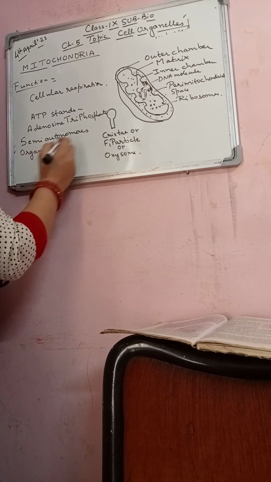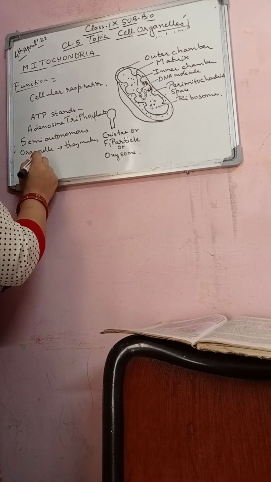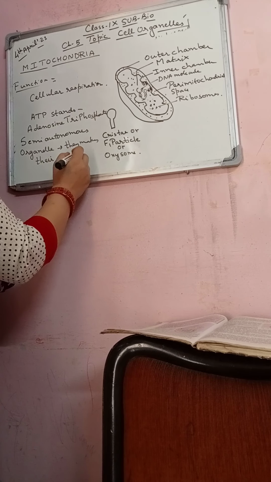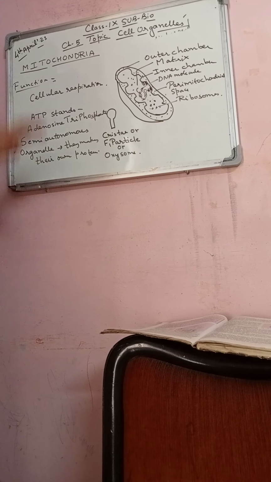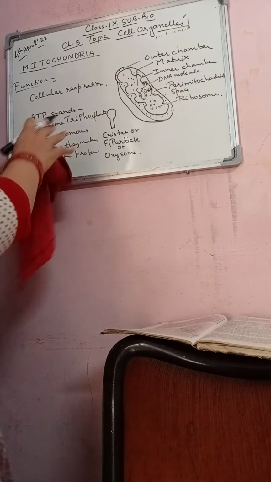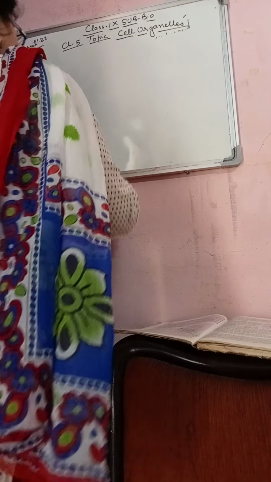Why is it known as semi? Because they make their own protein. Okay, students? So this is about the mitochondria. Now next is about the plastids.